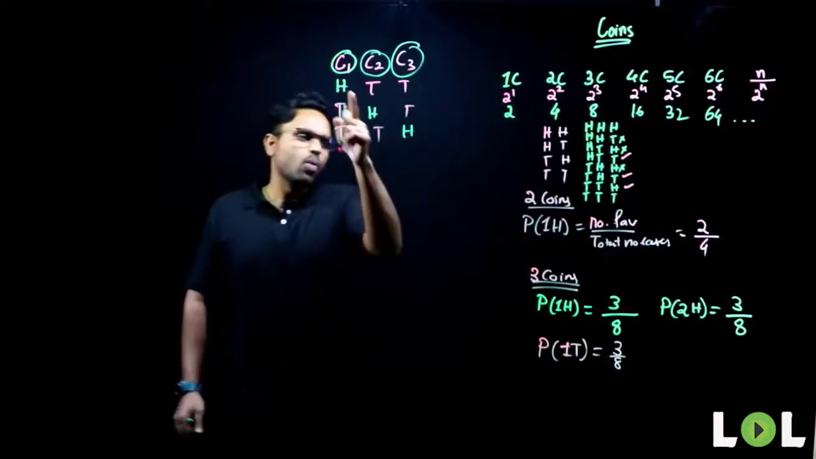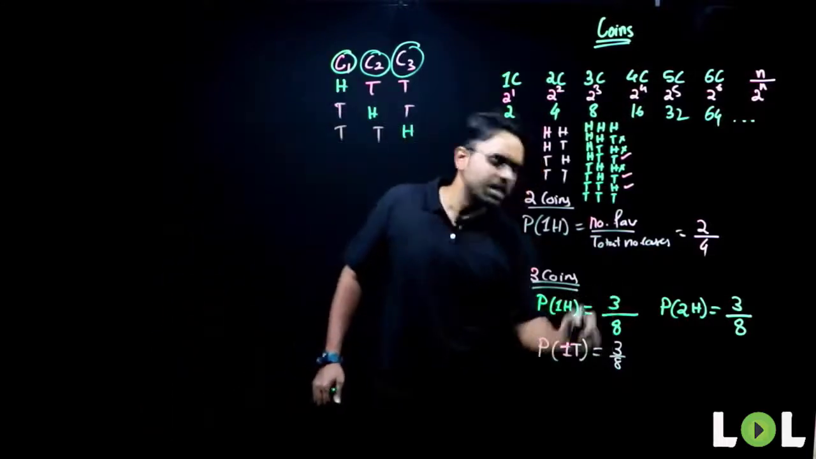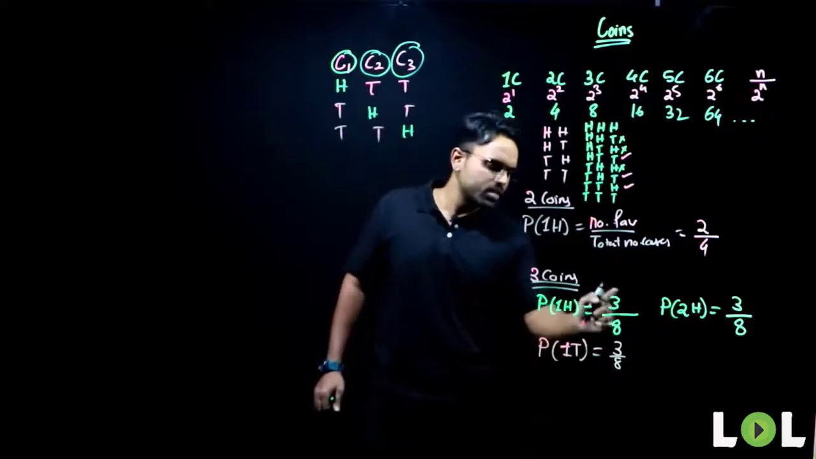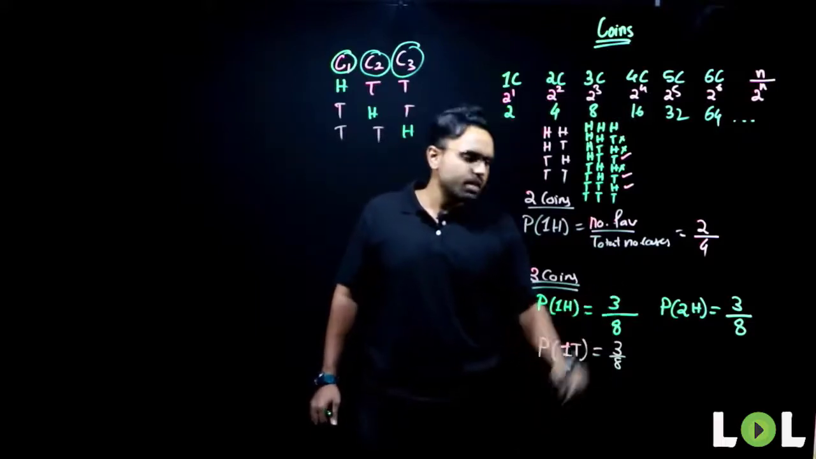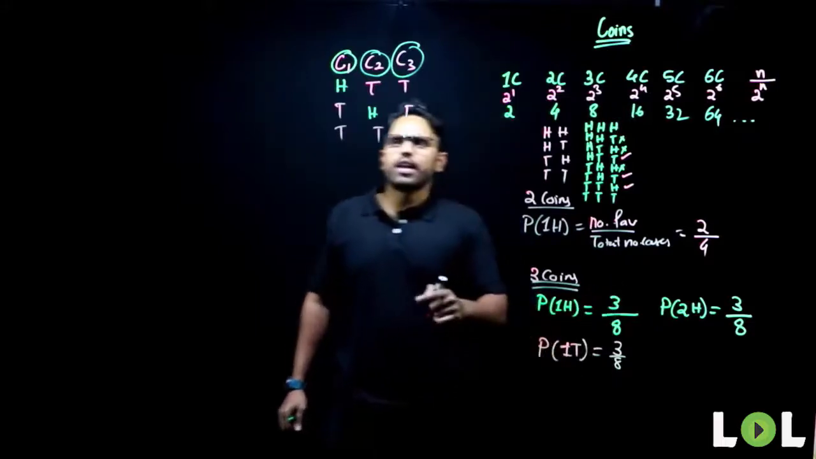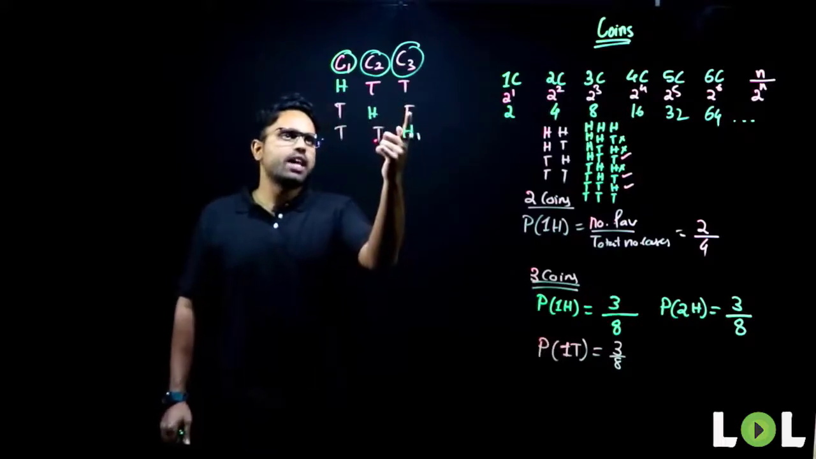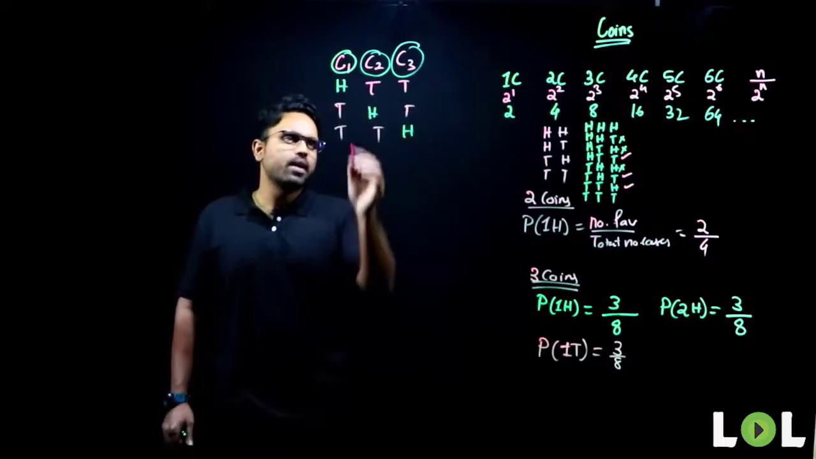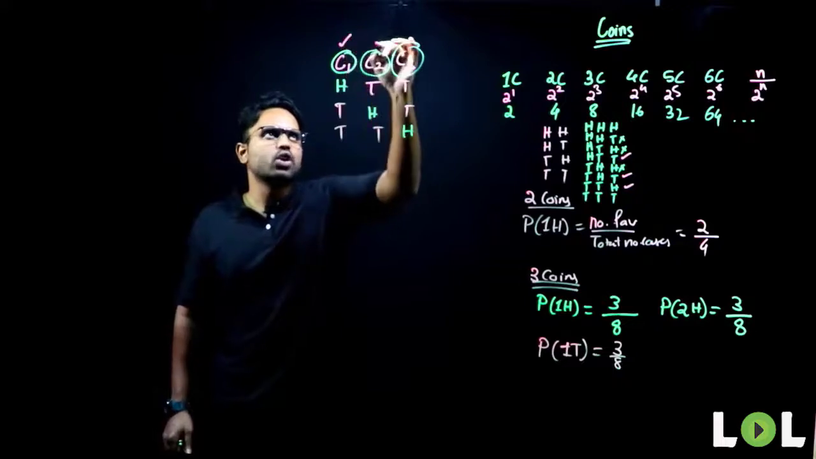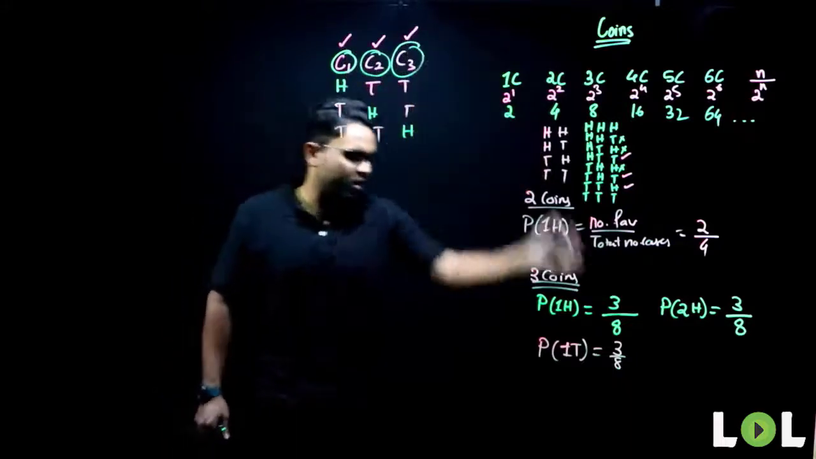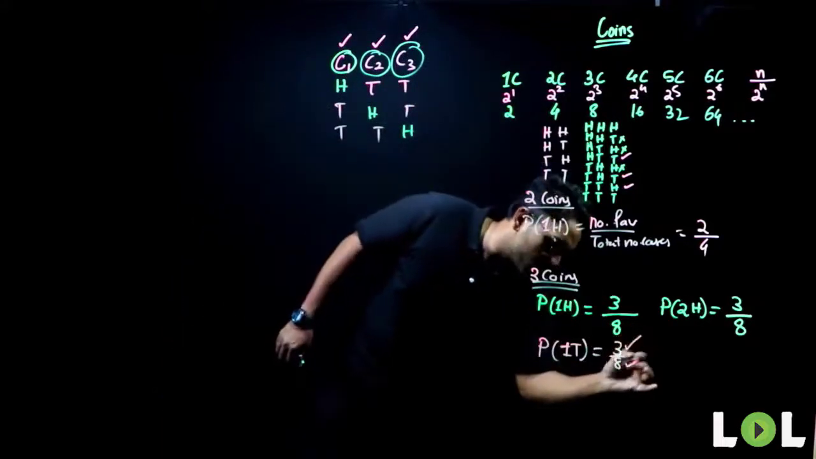Yes. So where all can it appear? How many cases? 3 favorable cases. 3 favorable cases, I'll get 3 by 8. Similarly, one tail, where all can it appear? Similarly, it can appear in the first toss, second toss, or the third toss. So favorable cases is 3, total number of cases is 8.